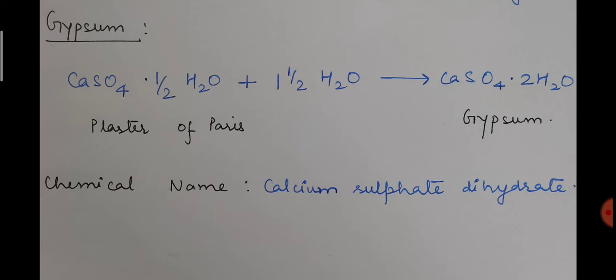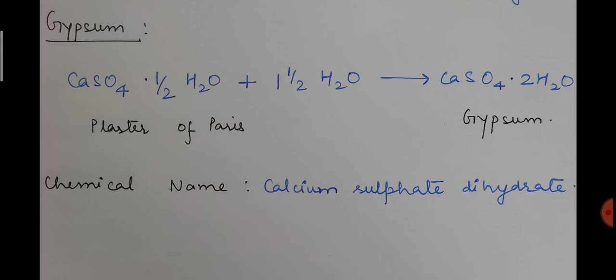You can see how gypsum is prepared from plaster of Paris. When plaster of Paris reacts with water, it forms gypsum. Now plaster of Paris and gypsum, though they have quite similar formulas, have a lot of difference in their properties. Plaster of Paris has different uses, and gypsum is a very hard and solid mass.